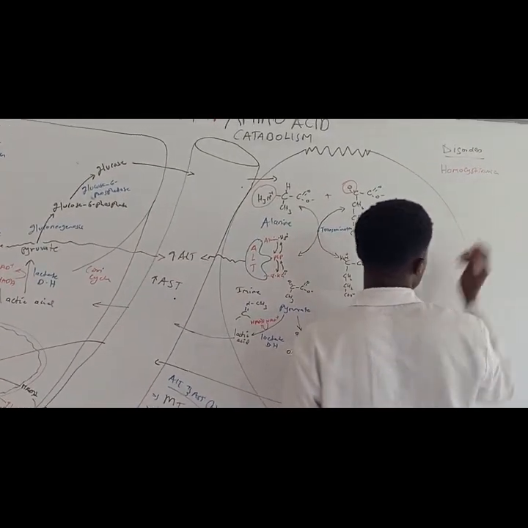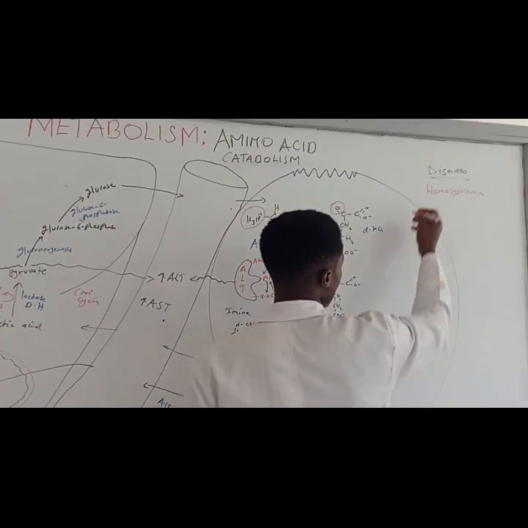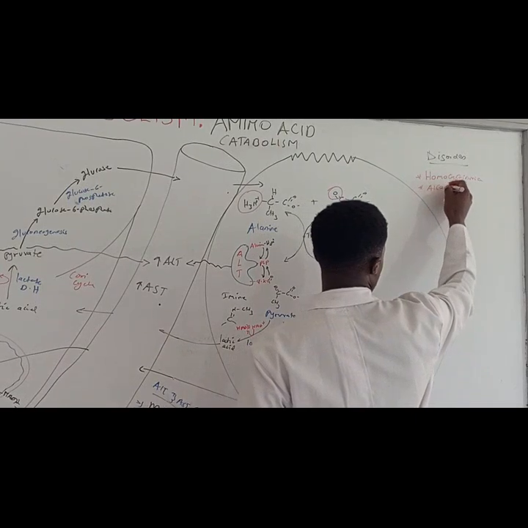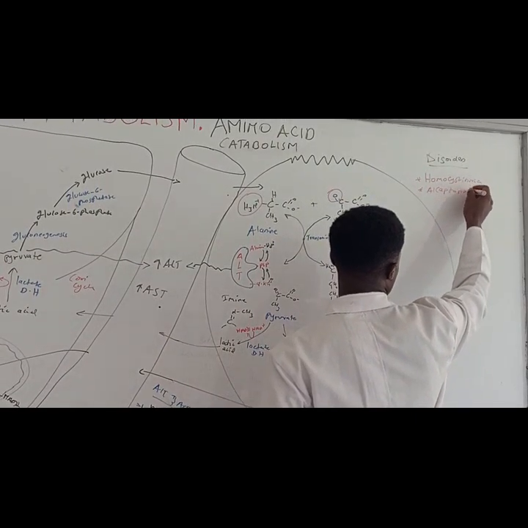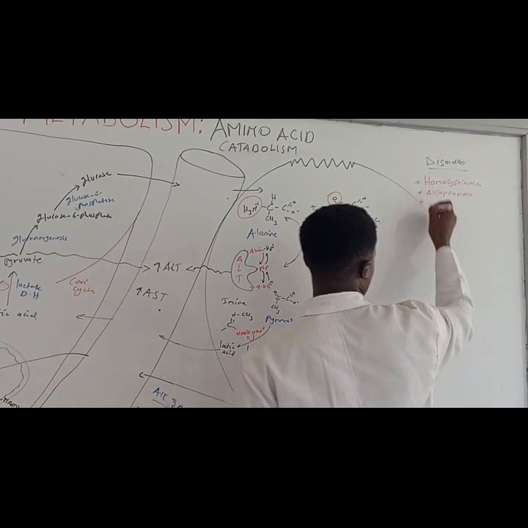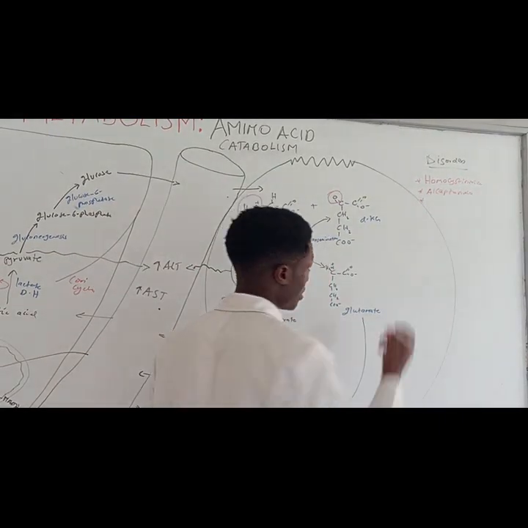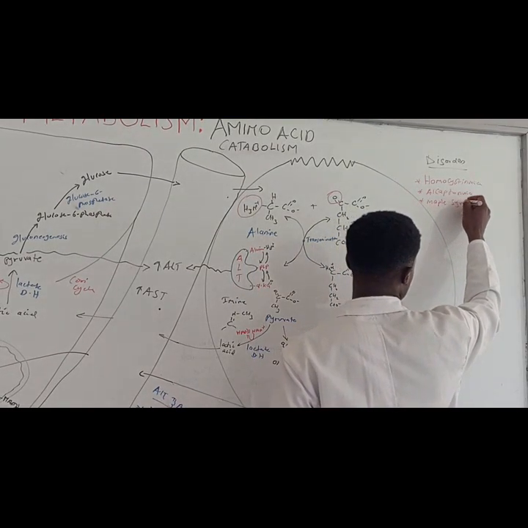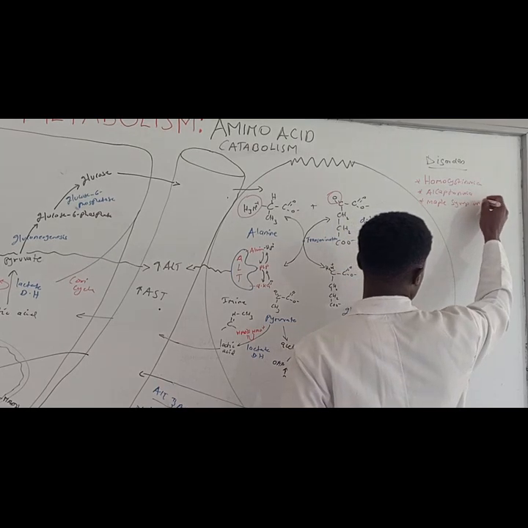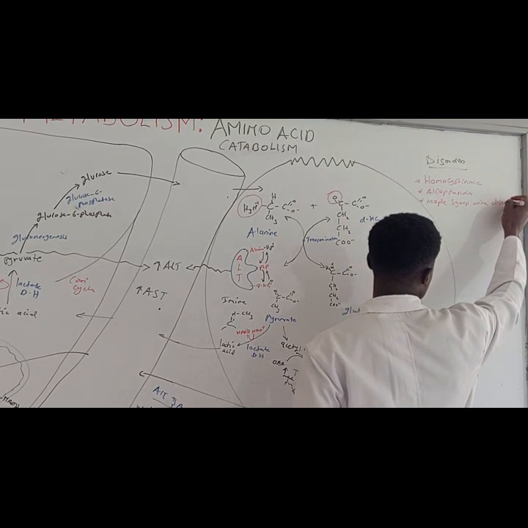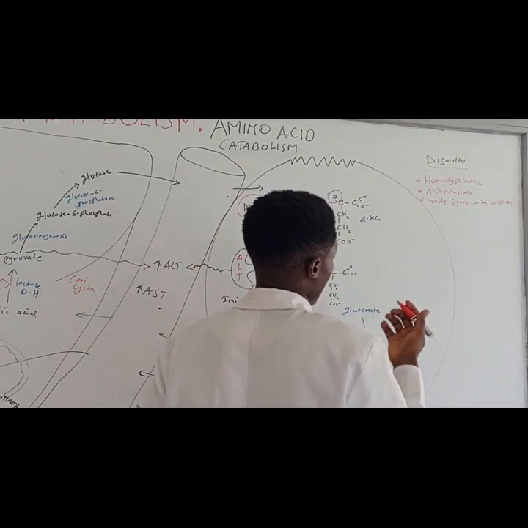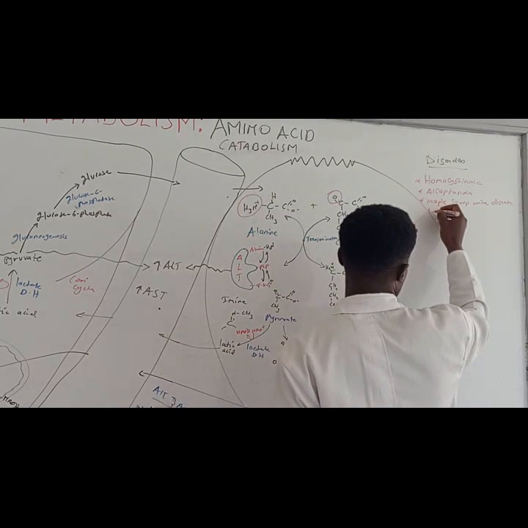We can also have alkaptonuria. We can also have maple syrup urine disease. Then we can also have albinism.